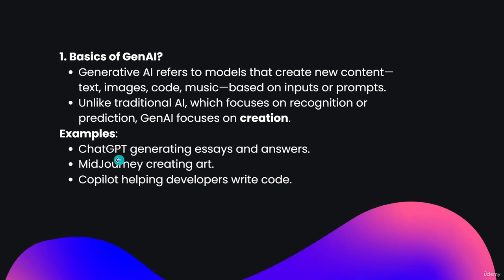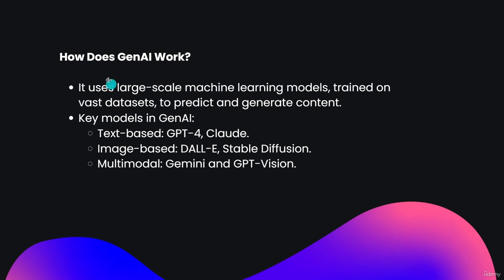So what are the examples? You can see ChatGPT generating essays and answers, Midjourney creating art, Copilot helping developers write code. Some video creation tools that have come out right now are Sora by OpenAI. So this is all about some basics of Gen AI. Let's see the second one, that is how does Gen AI work?